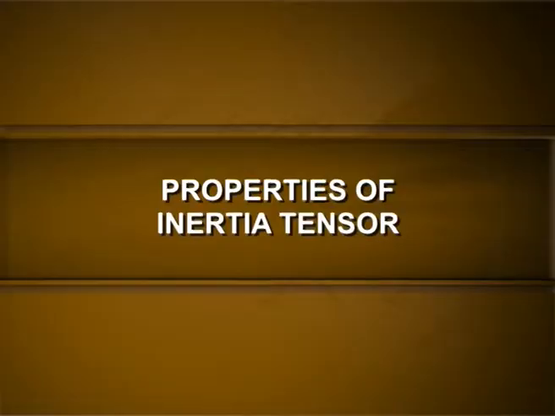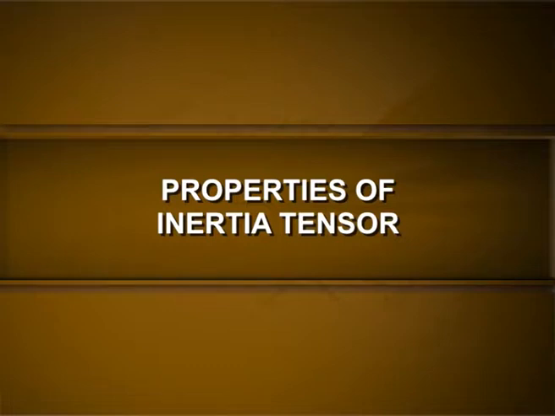I is called the moment of inertia tensor and I mu nu are its 9 elements, with mu comma nu for 1, 2, 3 or x, y, z. The elements Ixx, Iyy and Izz are called the principal moments of inertia around the x-axis, y-axis and z-axis respectively. Ixy, Ixz and Iyz are called the products of inertia.